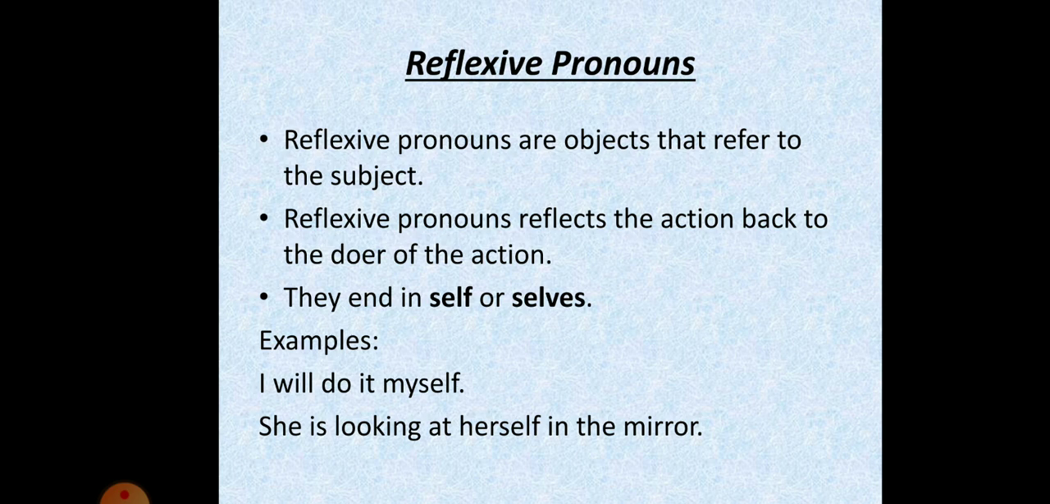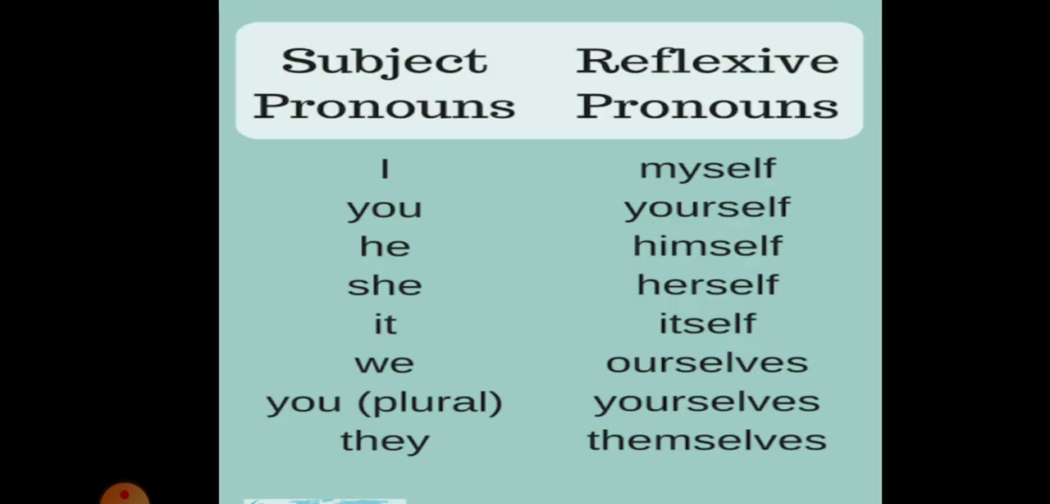Reflexive pronouns. Reflexive pronouns are used for the receiver of action, meaning in this type of pronoun the person who does the action is also the receiver of the action. For example, I will do it myself. Reflexive pronouns end in self or selves. Myself, yourself, himself, herself, itself, ourselves, themselves are examples of reflexive pronouns.